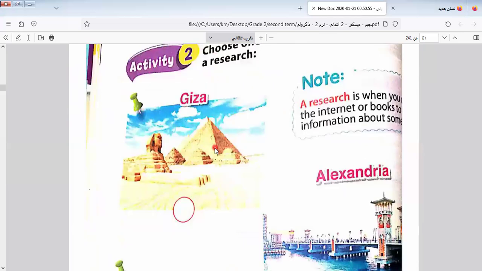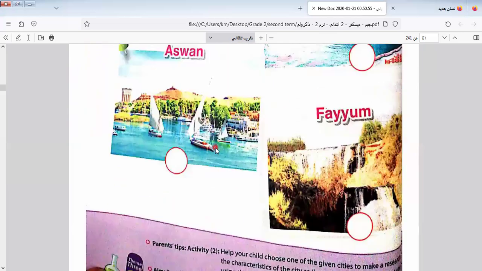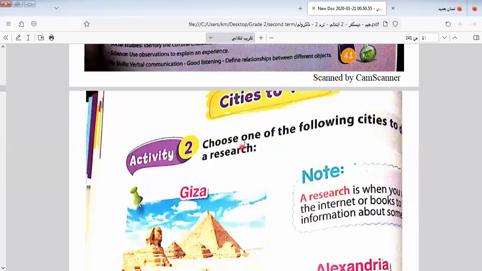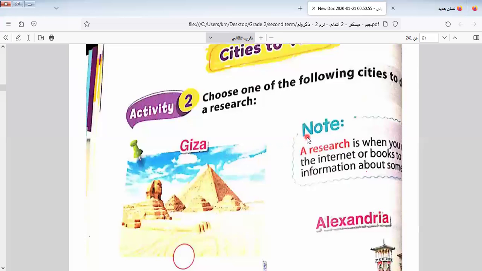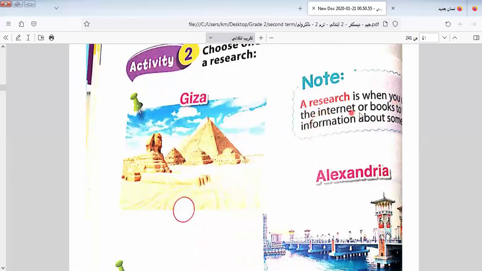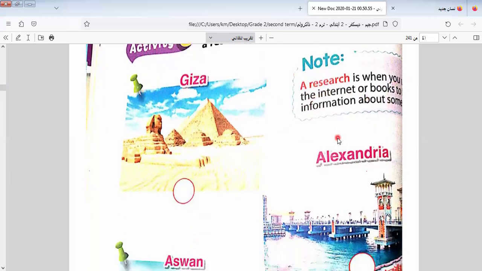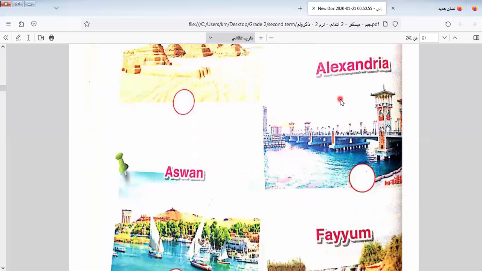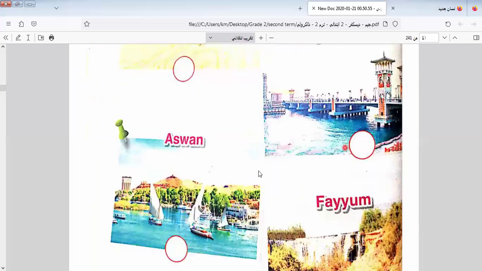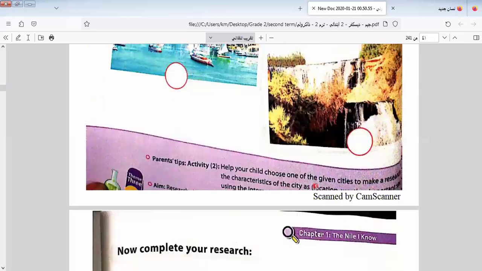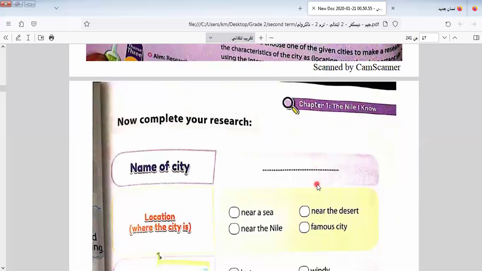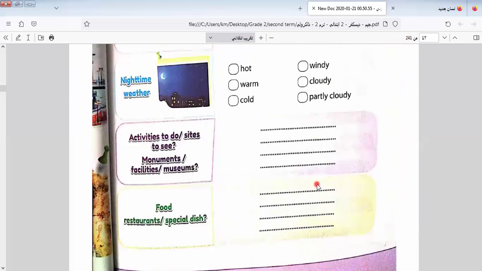Okay. Let's go to another one here. Here we have choose one of the cities to do a research. A research is when you go to the internet and books to find information. We have Alexandria, we have Giza, the pyramids, we have Aswan, we have Fayoum. All these you can go to the internet and find out more about these cities.